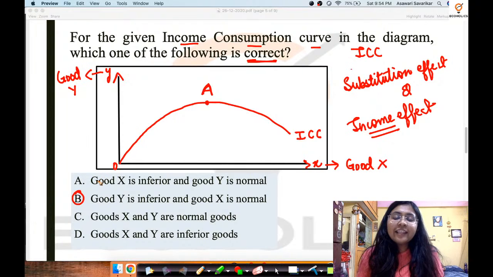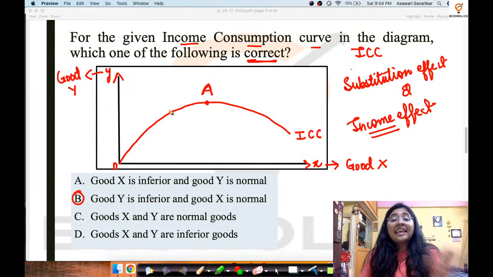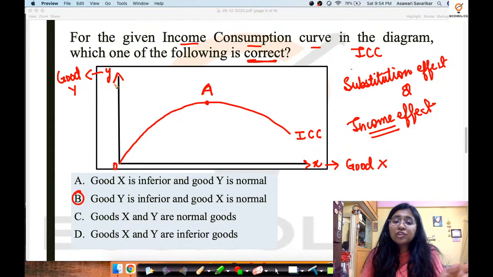Now the reason these students have selected the answer B is because of the income consumption curve concept, which tells about the income effect. When an ICC curve slopes backwards against one axis, the axis from which it is going backward is the axis where the good is inferior.